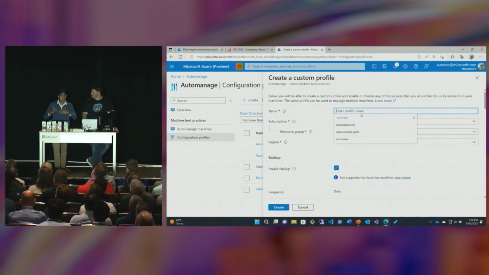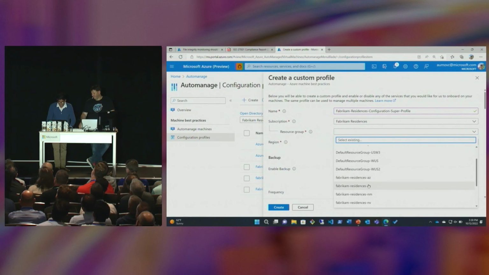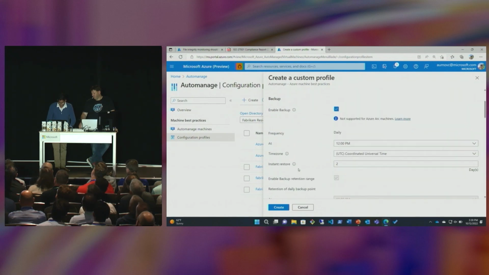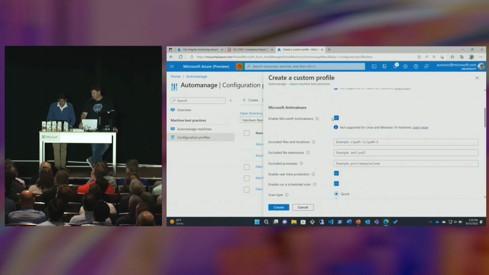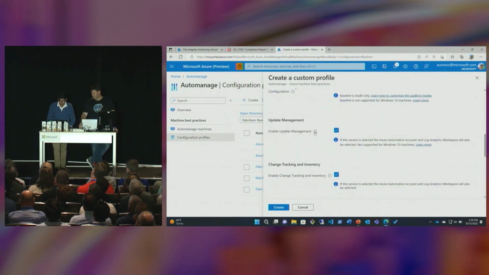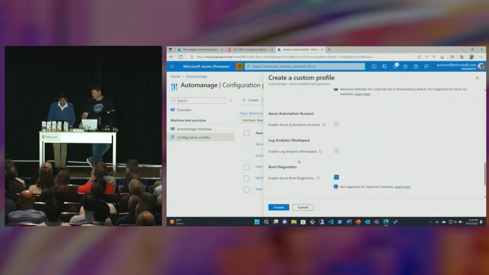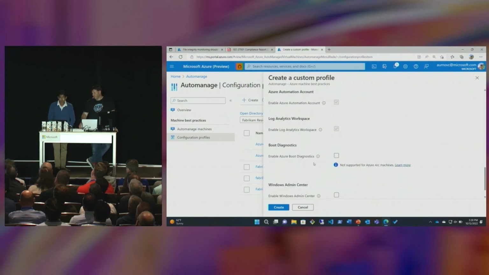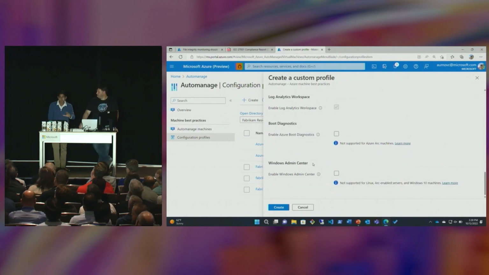So today we saw a range of security, monitoring, governance capabilities. Why don't we create our own Fabricam Residences configuration super profile? Feeling adventurous, calling it super profile. And we'll put it in this same resource group, same region, and let's enable a lot of different things. Let's enable machine insights monitoring, machine configuration, update management, change tracking, Cloud Defender, automation account, log analytics workspace, just a range of Azure services that you'd have to individually onboard to. Now it's going to handle onboarding to all of those at ease.